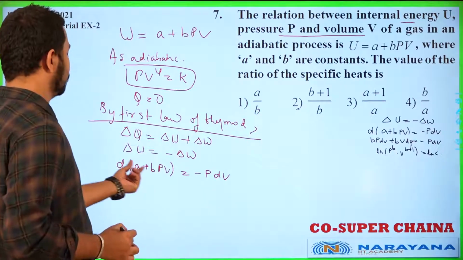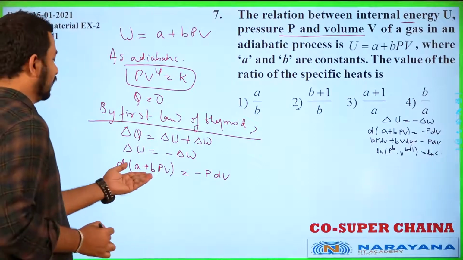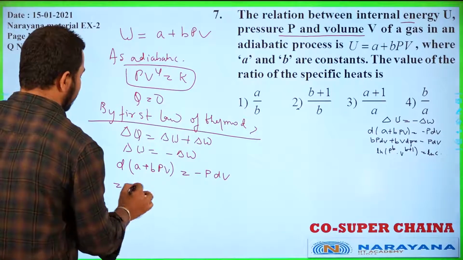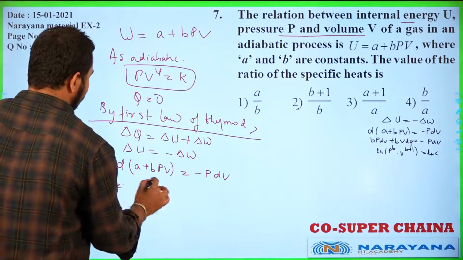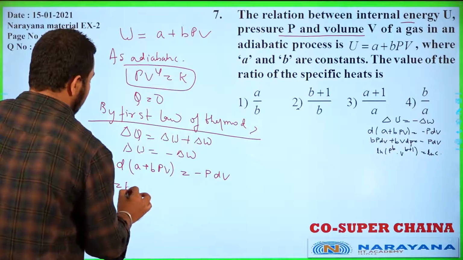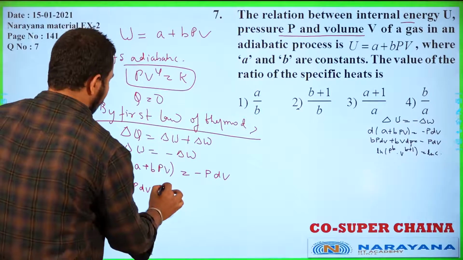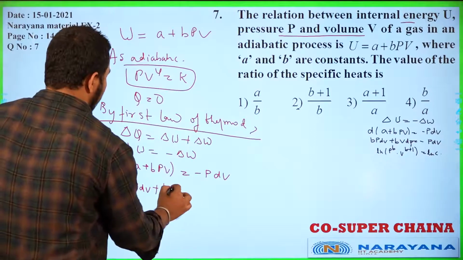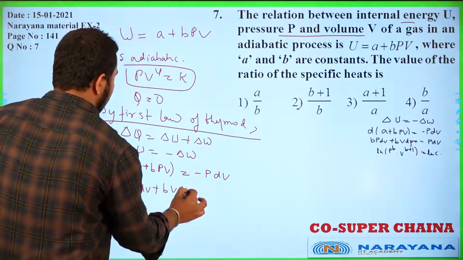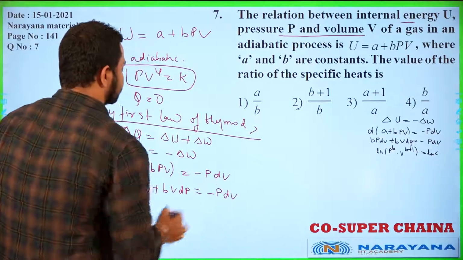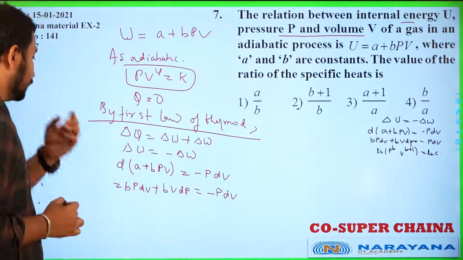So if you just do this differentiation here, A is constant, and for the other term we can write B PdV plus B V dP, and this will be equal to minus PdV, student.